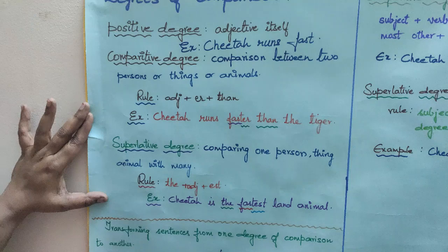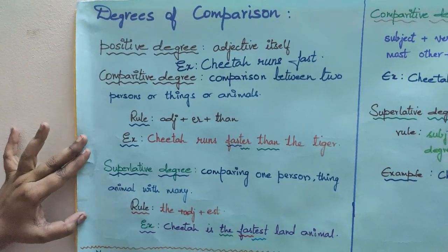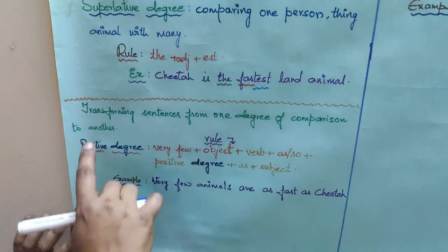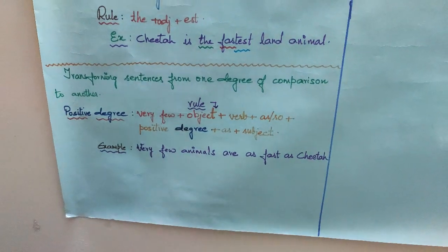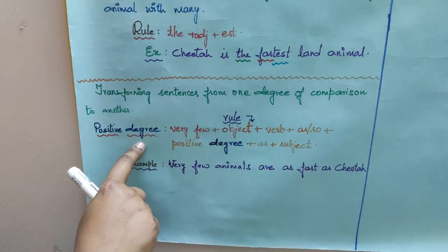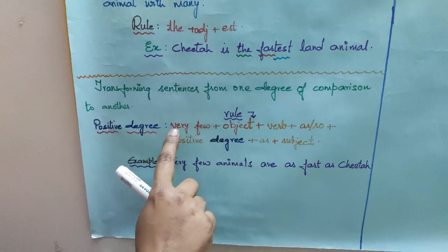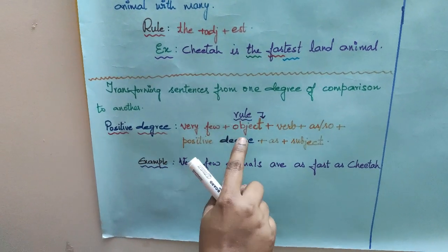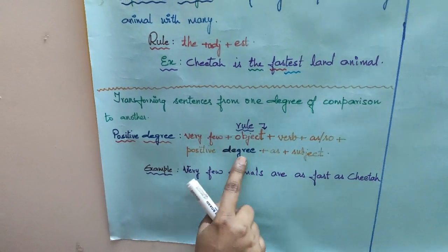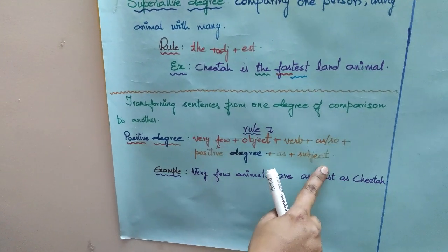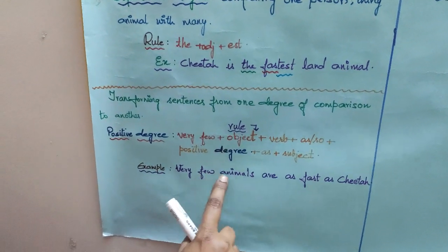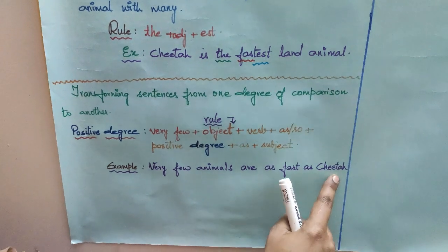I hope you are clear till here, children, as we have learned in the previous class. Now, when we are transforming sentences from one degree of comparison to another, for positive degree we use this rule, that is very few plus object plus verb plus as or so plus positive degree plus as plus subject. Let us take this example. Very few animals are as fast as cheetah.